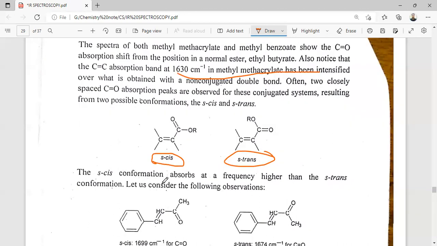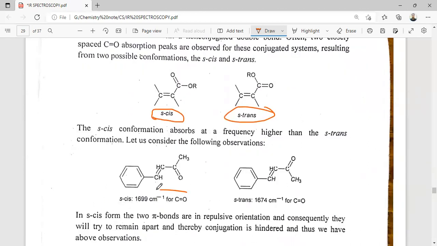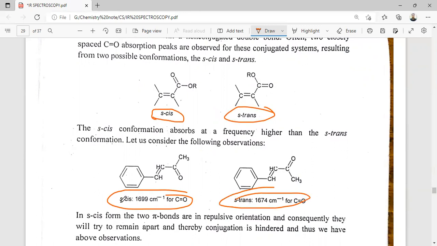The s-cis conformation absorbs at a higher frequency than the s-trans conformation. For these two conformations, the s-cis has a higher stretching frequency compared to the s-trans, because in the s-trans there is a favorable structure for conjugation of the carbon carbon double bond with the carbon oxygen double bond, but for the s-cis conformer there is no favorable conjugation structure.